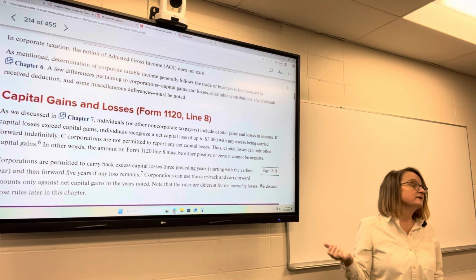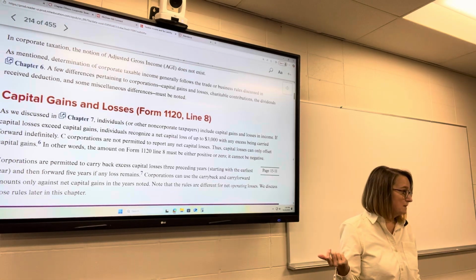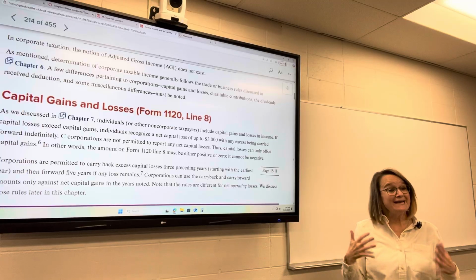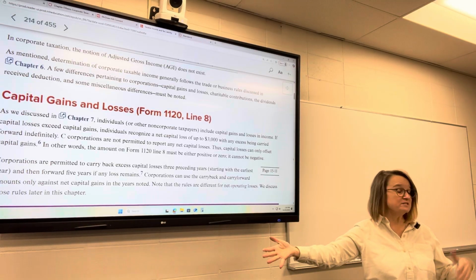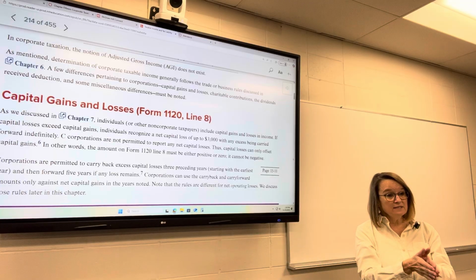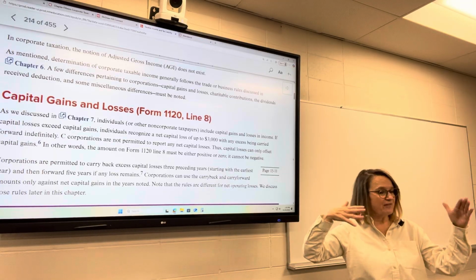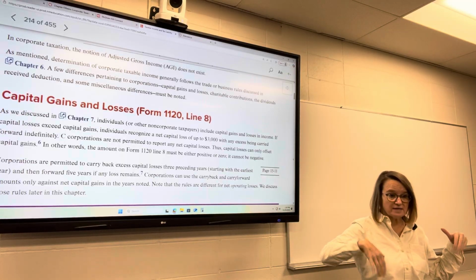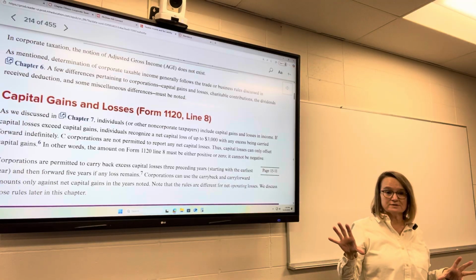In fact, we don't even have a difference between long and short-term capital gains. There's no special tax rate. We still net them, but it's just, do your losses exceed your gains? Do your gains exceed your losses? We don't have any of that ordering of the capital gains and losses, that netting. We don't have that headache with corporations.